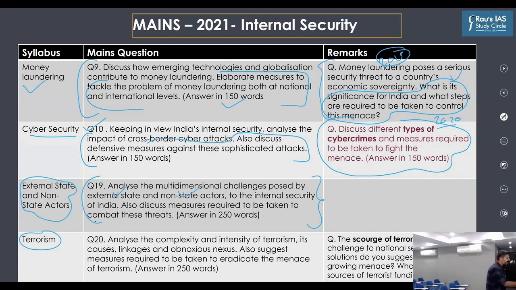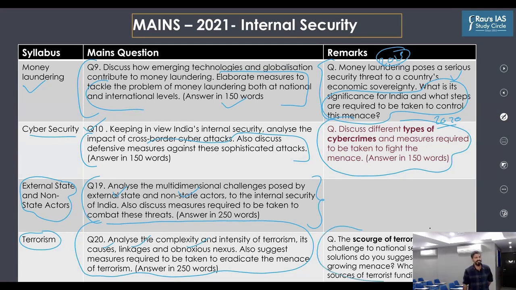So the question of our interest in this discussion is this: analyze the complexity and intensity of terrorism, its causes, linkages, and obnoxious nexus. Also suggest the measures required to be taken to eradicate the menace of terrorism. This has been inspired from this question that has been asked in the previous years, which is, the scourge of terrorism is a grave challenge to national security. What solutions do you suggest to curb this growing menace? What are the major sources of terrorist financing?